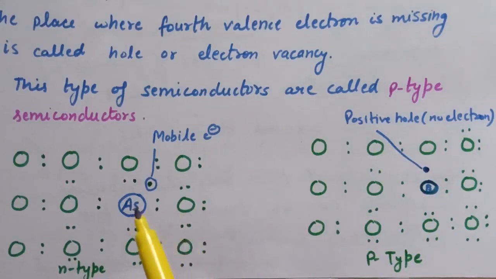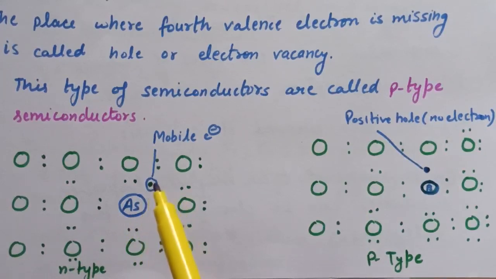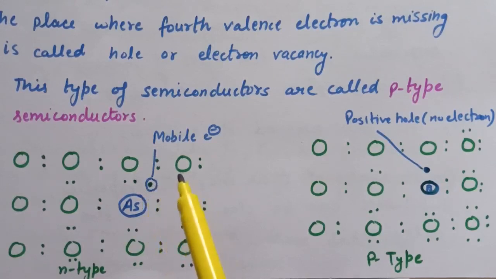Now, how does the conductivity increase when we dope group 14 elements with group 15 in case of n-type semiconductors? As group 15 elements contain 5 valence electrons, this fifth electron, which is an extra electron, is delocalized and therefore increases the conductivity of silicon or germanium. As the increase in conductivity is due to negatively charged electrons, the silicon or germanium crystal doped with electron-rich impurities is called an n-type semiconductor.